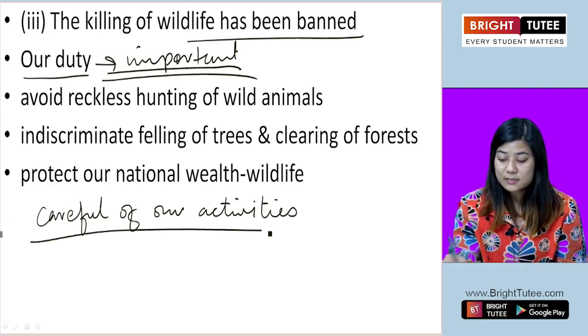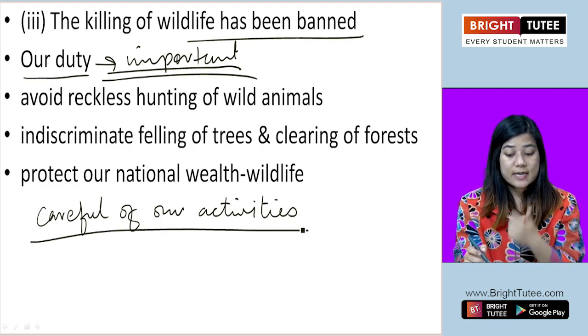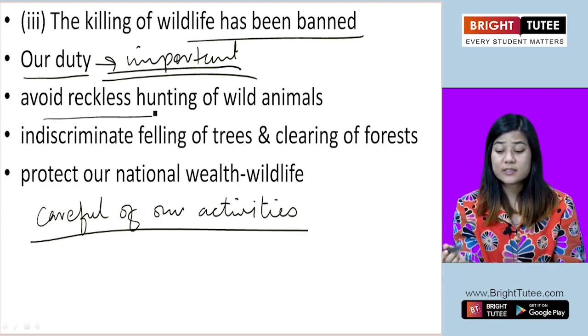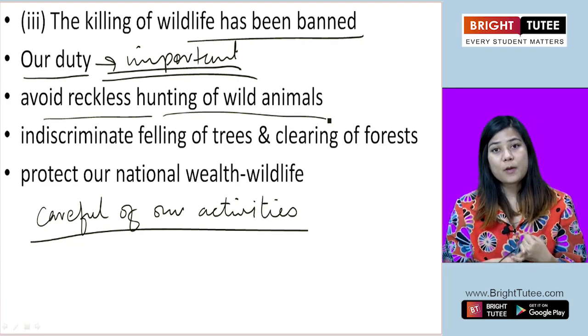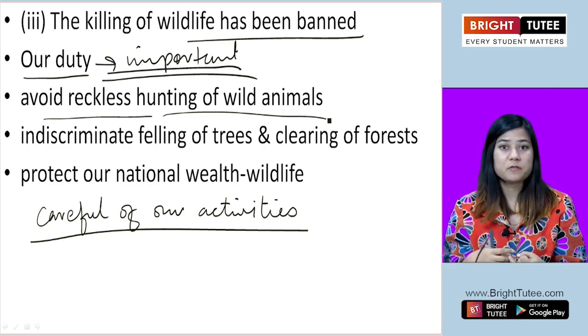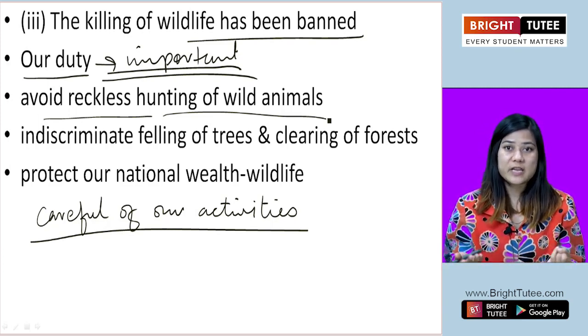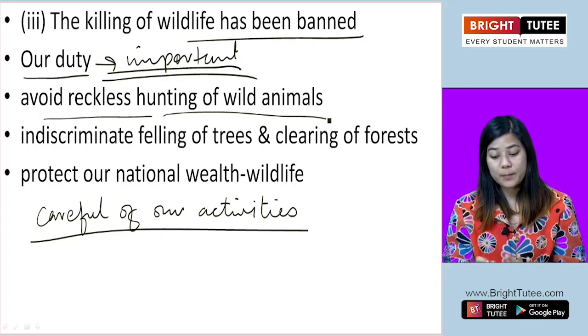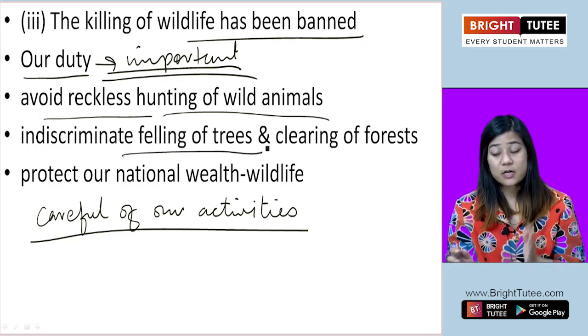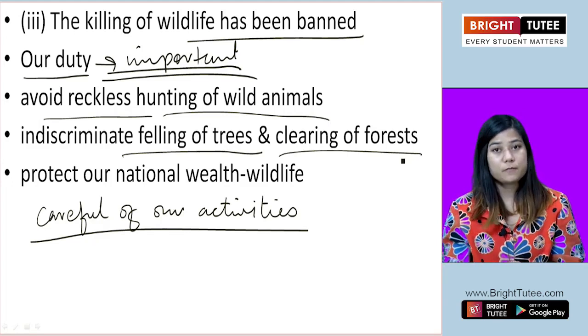We can start by avoiding careless or reckless hunting of wild animals. We should stop hunting and killing of animals for commercial purpose or for a sport that we enjoy or for other things. We should also stop felling of trees, cutting of trees and clearing of forests